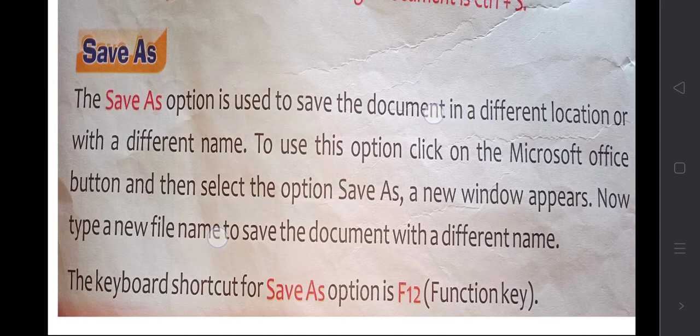What is Save As? What is the difference between Save and Save As? When you are saving it for the first time, the Save dialog box only will appear. Save As means you are saving the document with a different name. You edited it again and added some more information. Now you want to give some other name to this. Then you will click on this Save As button.